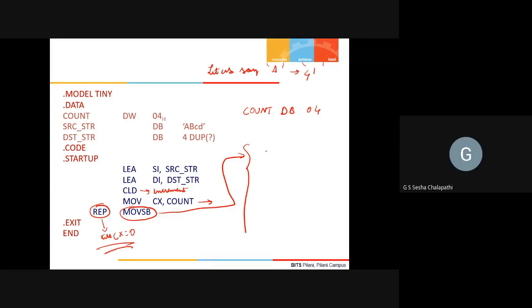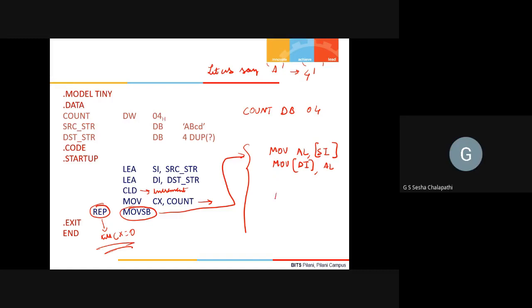So we'll have to move some. This is the source, this is the destination. So DI, comma, SI. No, you can't have it like that. DI, comma, SI, you can't have. First you have to move AL, comma, SI in brackets. I move a byte into AL, and then I say MOV, DI in brackets, comma, AL, right? And then decrement the count.